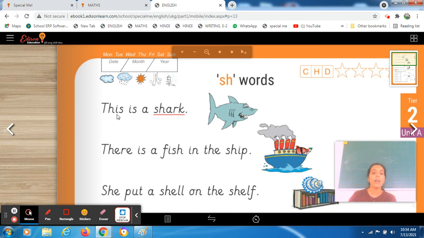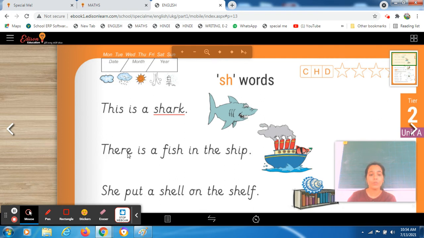The rest of the sentences you have to underline. Okay, this is a shark. ये क्या है? This is a shark. ये एक shark है. Now see the next picture. What is given in this clip art? This is a ship. What is it? Ship. Okay, and you will see that there is a fish inside the ship. Ship के अंदर क्या है? This is a fish. See where I put my cursor? This is a fish. Are you able to see it? You can see it closely. This is a fish.